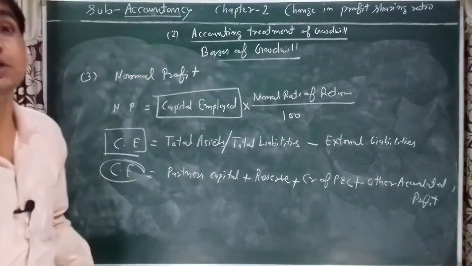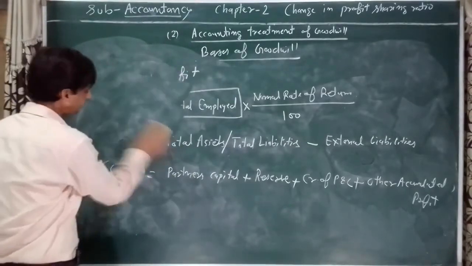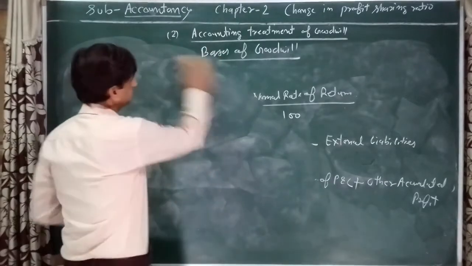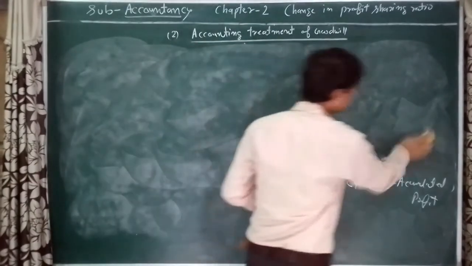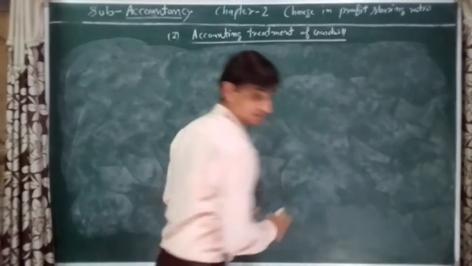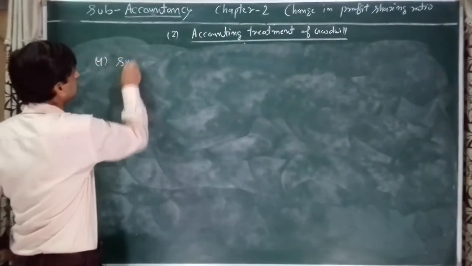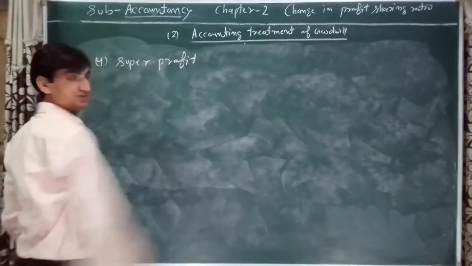The last base, the fourth base, is super profit.